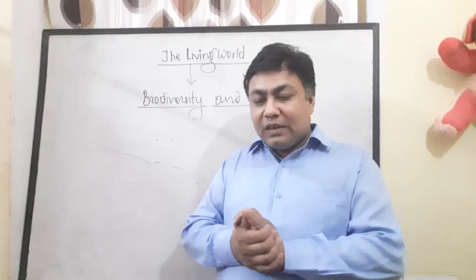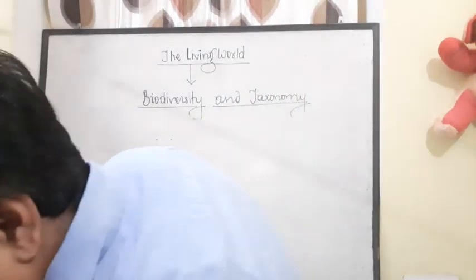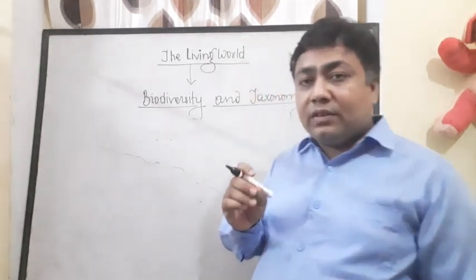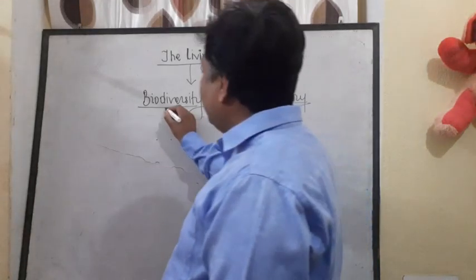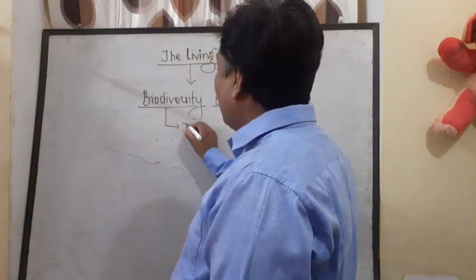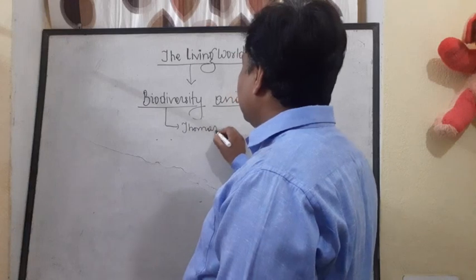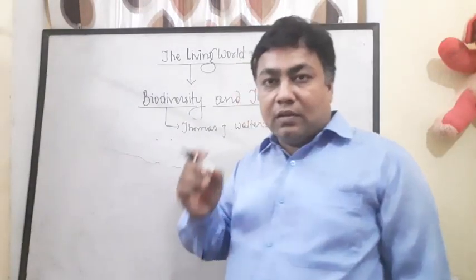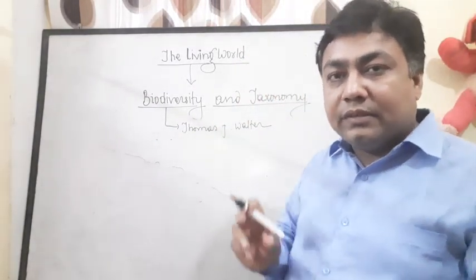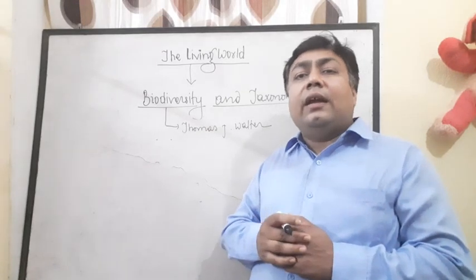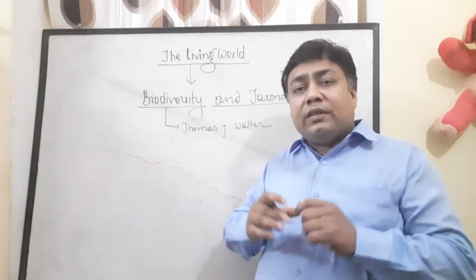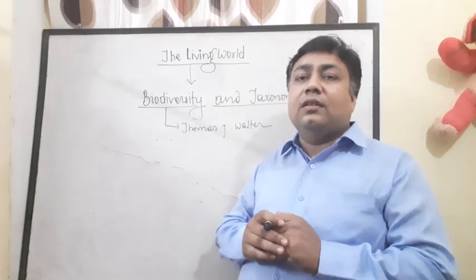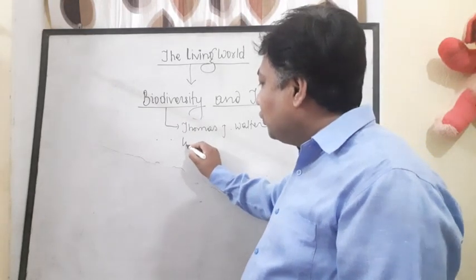In the scientific community, the term biological diversity was first introduced by Thomas J. Walter. Thomas J. Walter used the term biological diversity. Later on, it was abbreviated as biodiversity for the first time in a scientific journal by W. G. Rosen.